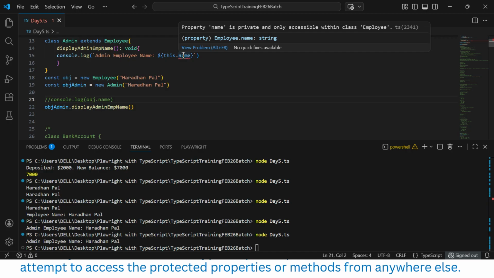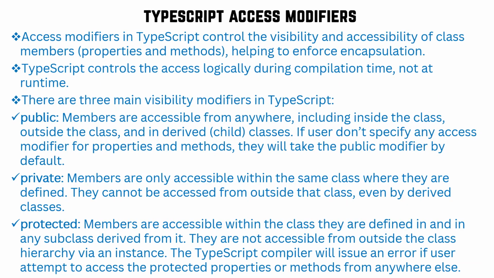These are the three access modifiers that really help us in dealing with encapsulation, along with the getter and setter. So public, private, and protected. Access modifiers in TypeScript control the visibility and accessibility of class members. Class members are nothing but the properties and methods. A property is nothing but a variable, and a method is nothing but a reusable component or function.